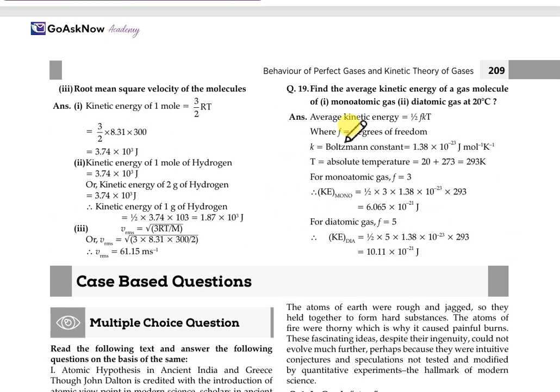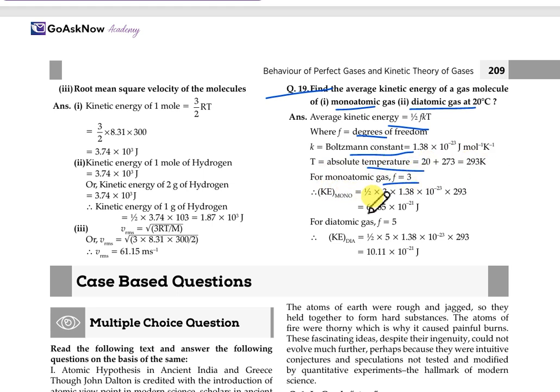Find the average kinetic energy of the gas molecule, firstly for a monoatomic gas and second for a diatomic gas at 20 degrees Celsius. The average kinetic energy is 1/2 f kT, where f is the degree of freedom, k is the Boltzmann constant, and T is 20 plus 273, which is 293 Kelvin. For a monoatomic gas, f is 3.